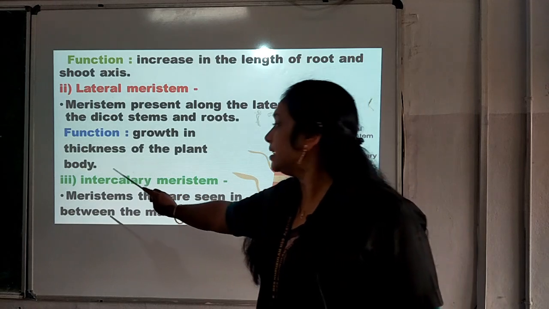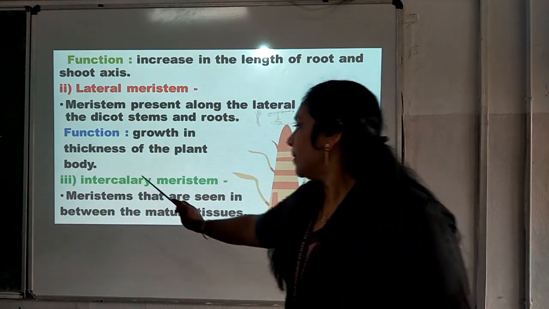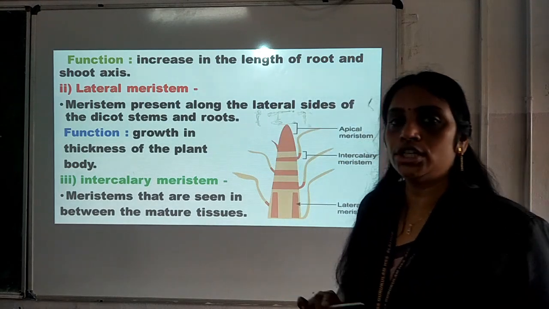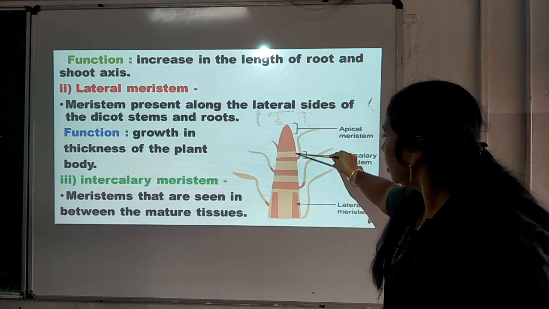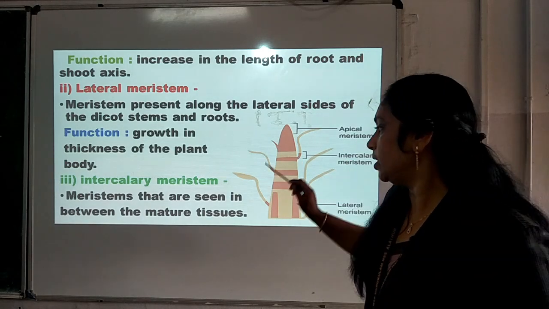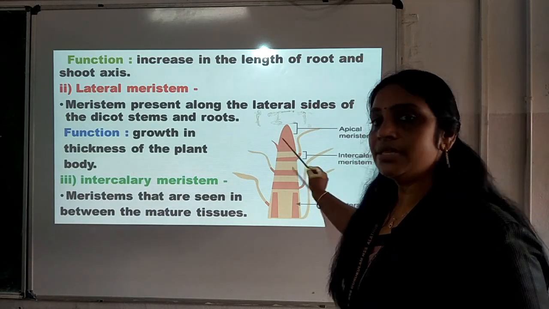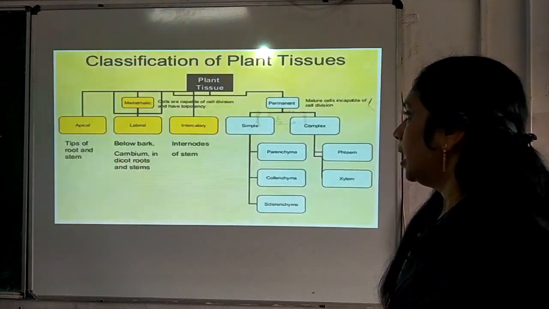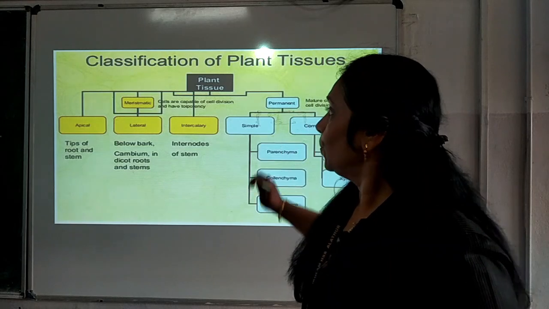The third one is intercalary meristem. Meristems that are seen in between the mature tissues. In between the mature tissues, this is the intercalary meristem. That means in between the tissues, the meristem is seen, and that is called intercalary meristem. Classification of plant tissue.